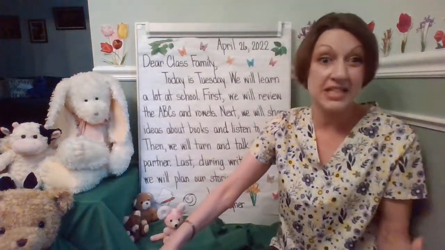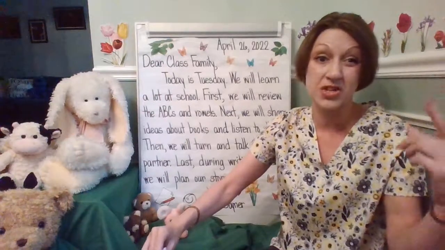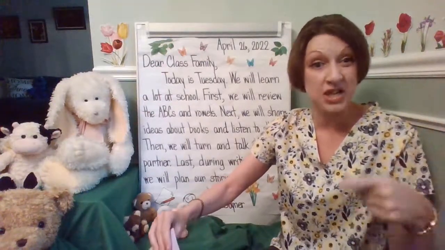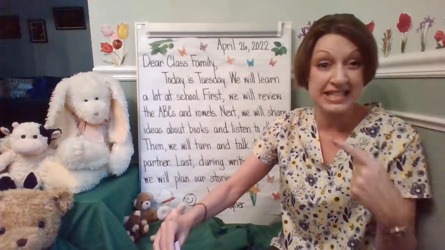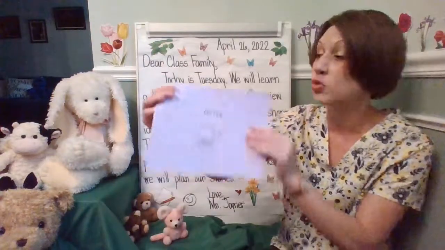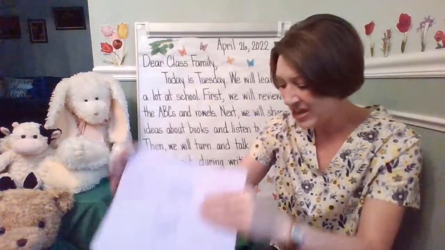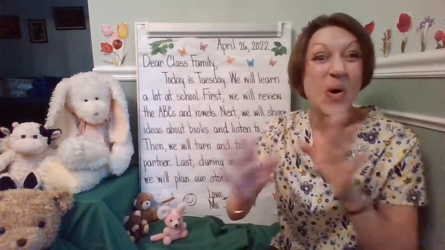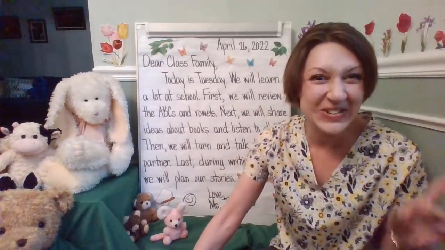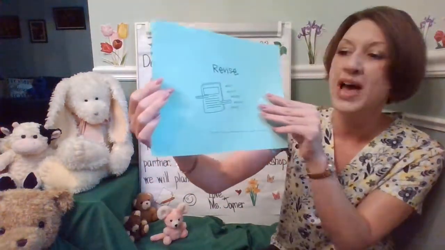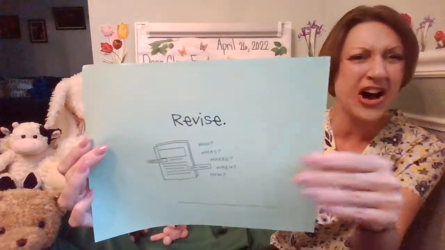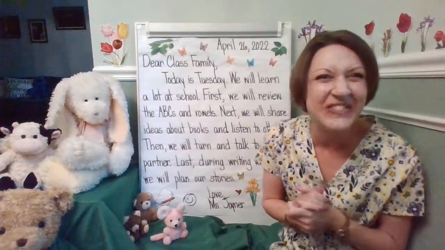Today we'll be revisiting that, adding some more, because I know that kindergartners need to continue to retell it, to tell out loud, to storytell, and to draw it. And then those of you who are ready are going to start to write. Okay, so we need to make sure when you're writing that you figure out who, what, where, when, how is going on and shown in your story. We have a lot to work on this week. We're going to add more to those drawings. Let's have a fantastic Tuesday.